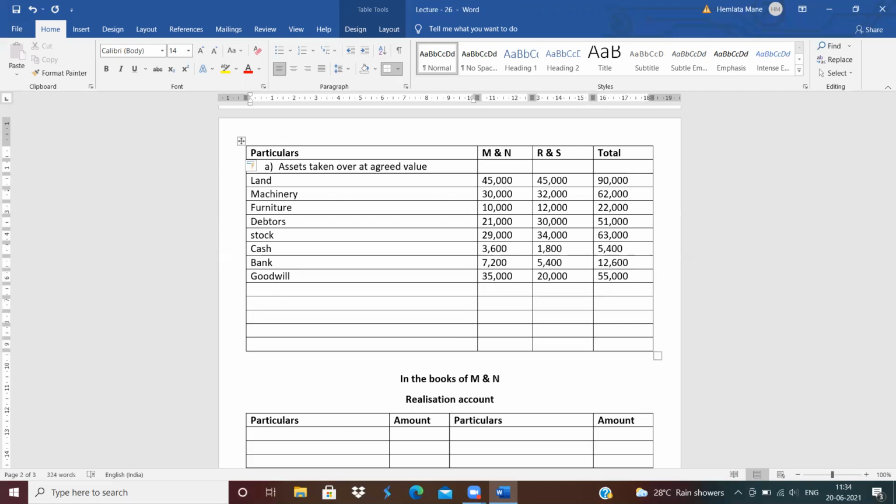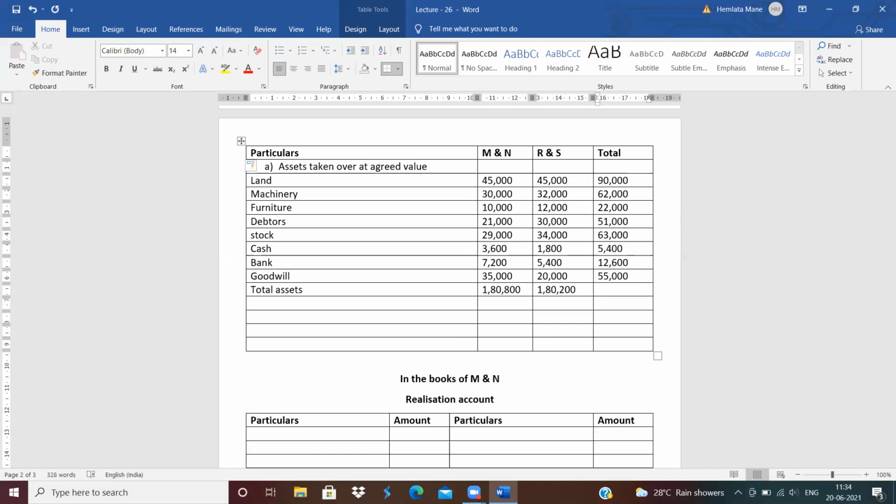Next is total assets, so all the assets taken. Now do the total. Total assets is 1,80,800. Next, total assets of RES is 1,80,200.